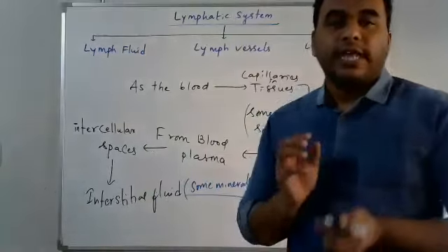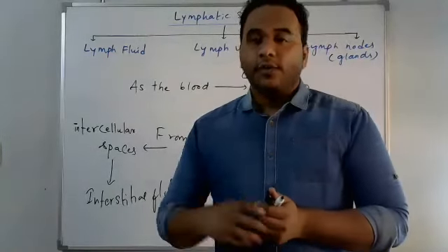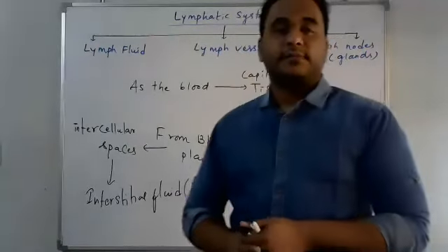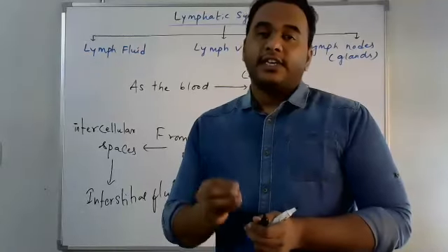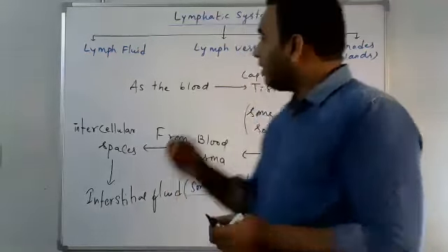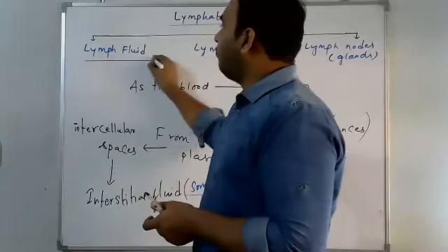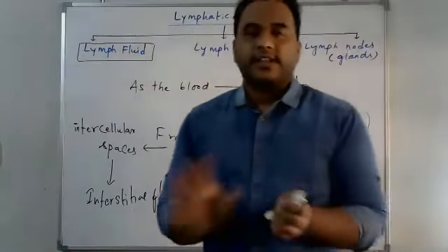Some of this tissue fluid will enter a system called the lymphatic system, and the tissue fluid in it is now called lymph fluid. It is very simple.